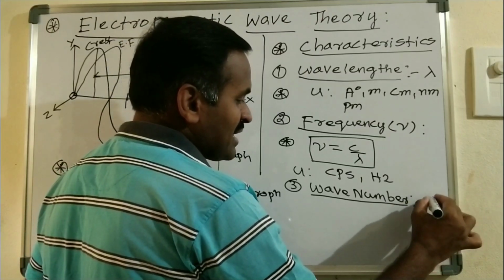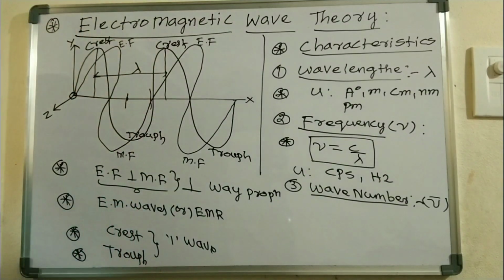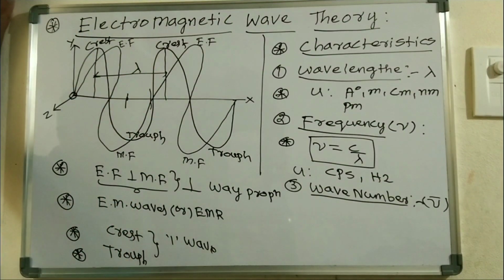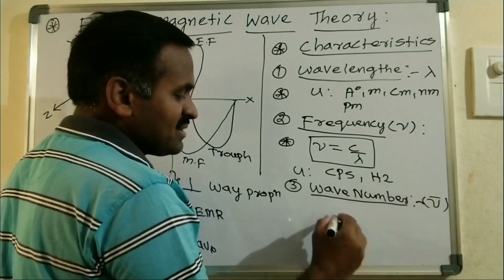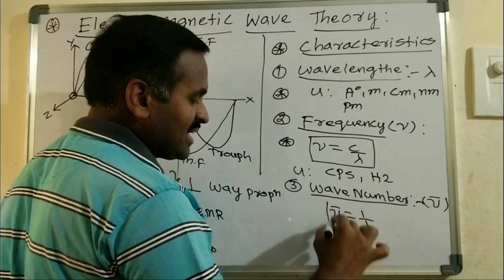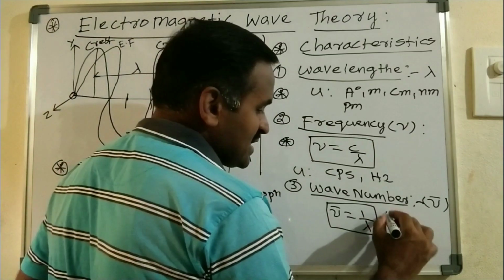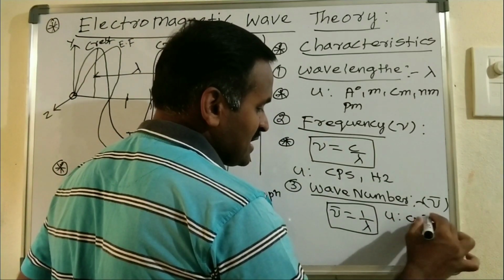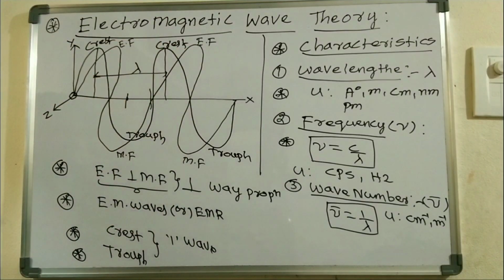Generally this wave number can be represented by the symbol nu bar. In other terms, a wave number is simply the inverse of the wavelength. The reciprocal of the wavelength is the wave number, and mathematically nu bar is equal to 1 by lambda. Its units are centimeter inverse or meter inverse.